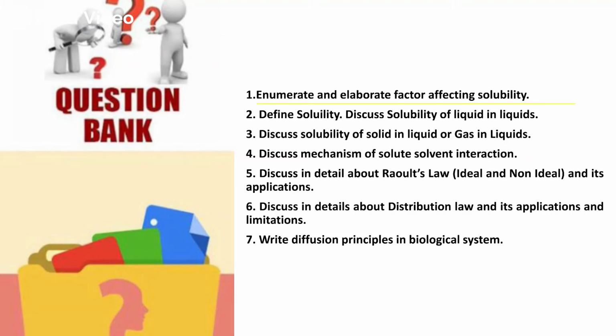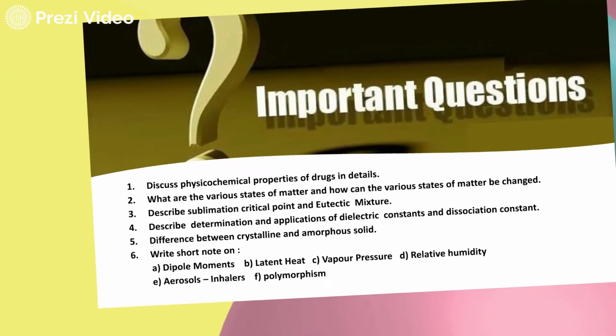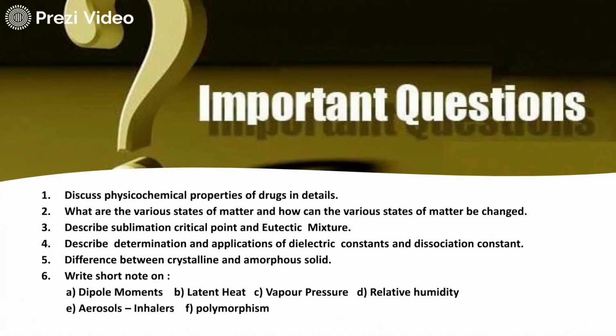Discuss mechanism of solute-solvent interaction. Discuss in detail the Raoult's law and its applications. Discuss in detail the distribution law and its application and limitations. Write diffusion principles in biological systems. Now from module 2. Discuss physicochemical properties of drugs in detail. What are the various states of matter and how can various states of matter be changed?